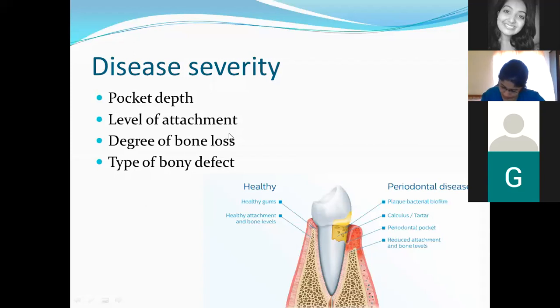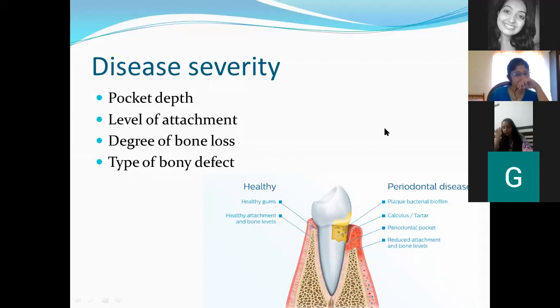The level of attachment, again, the same thing. The lesser the loss of attachment, the better will be the prognosis. Then degree of bone loss. When you compare horizontal bone loss and vertical bone loss, which has better prognosis? A vertical bone loss. Horizontal. No. See, horizontal will have what?